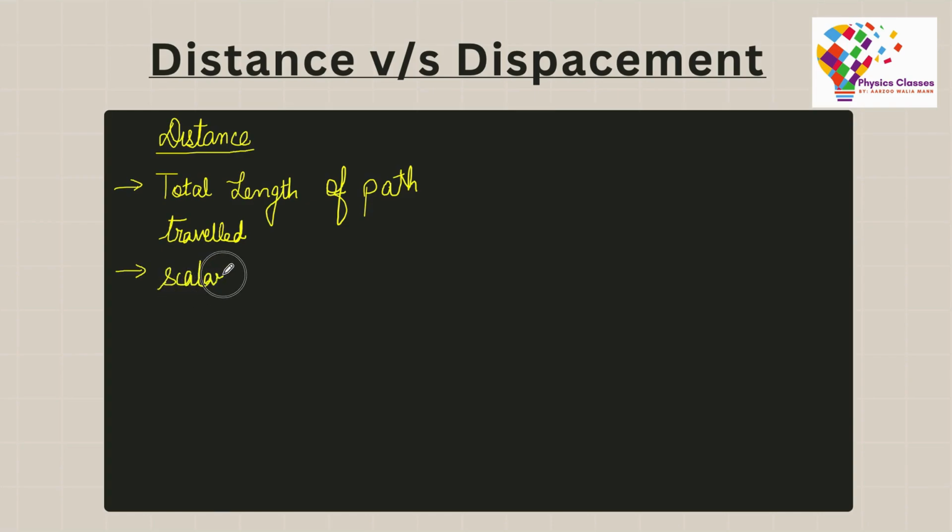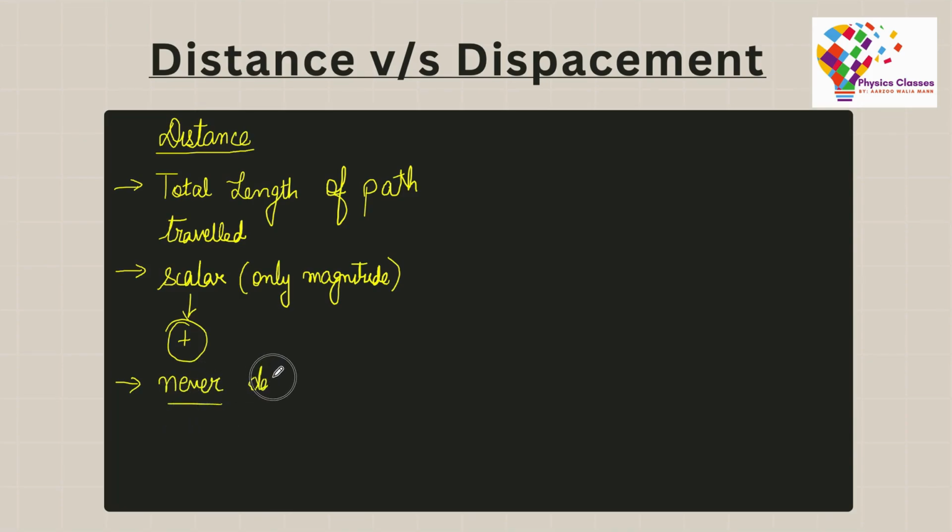Also, distance is a scalar quantity. There is only magnitude associated with it and no direction. Because it is a scalar quantity, it would always be positive. It can never be negative. Also, distance never decreases with time.